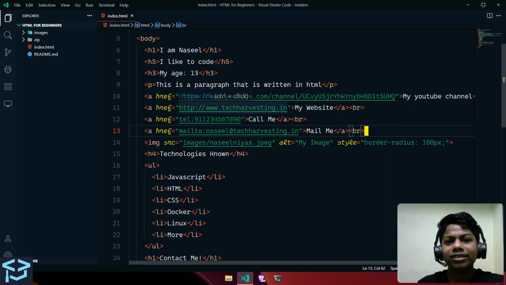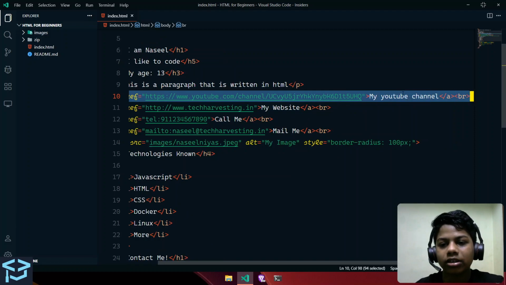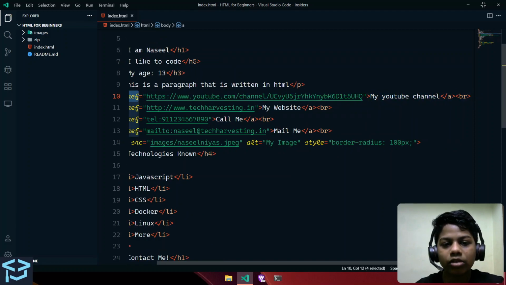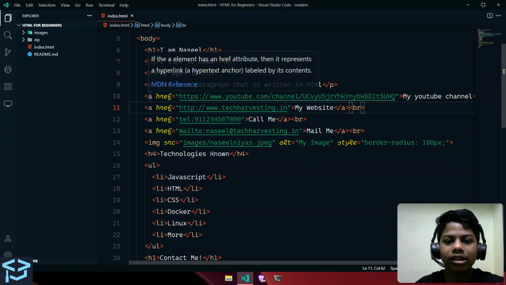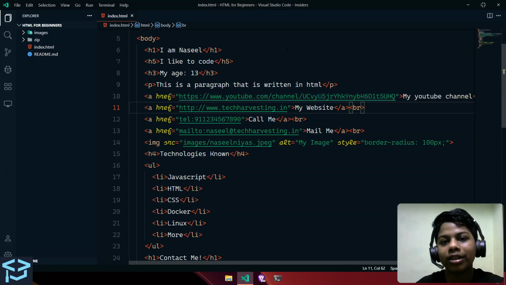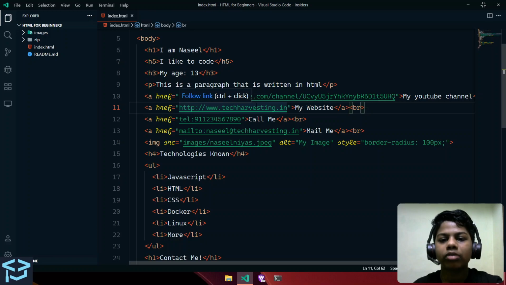Anchor tags are the tags that help us to give links to different websites. For example, this is the href attribute of this anchor tag, which takes us to the YouTube channel, my YouTube channel. So this is the anchor tag. This is like a normal link, an HTTP link. The next one is also an HTTP link just to a website.